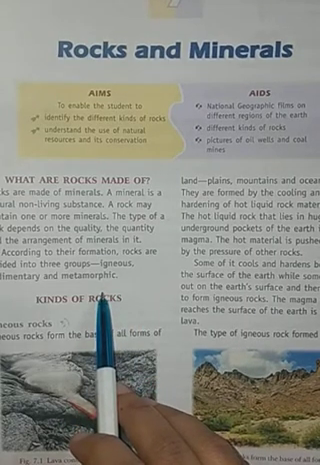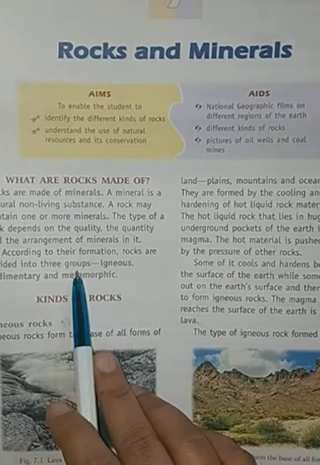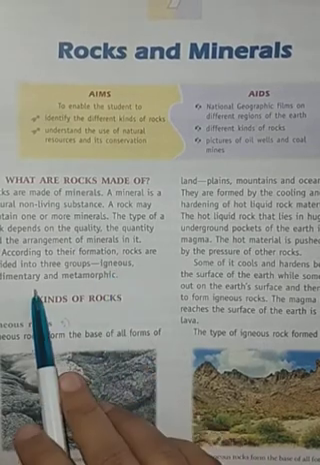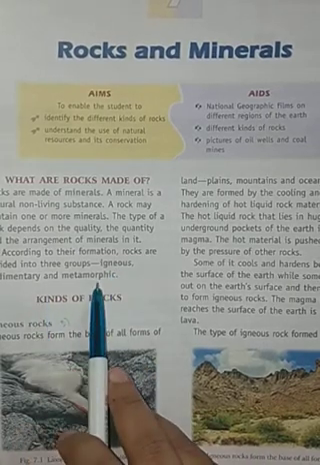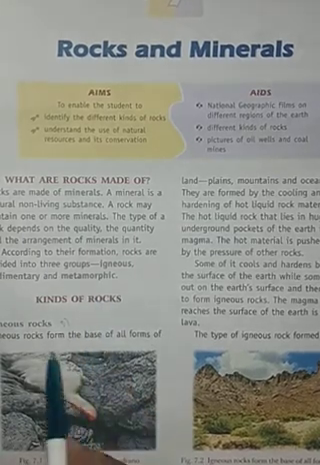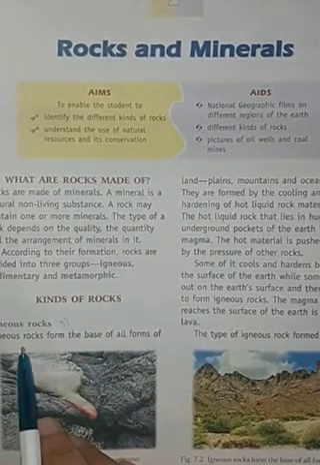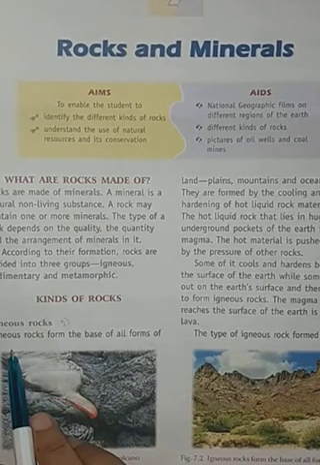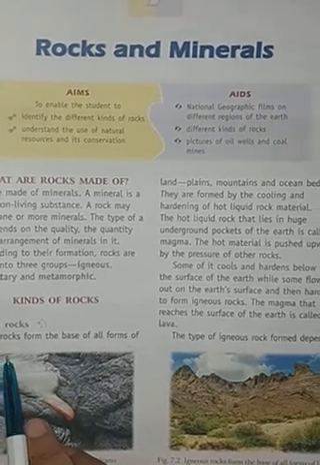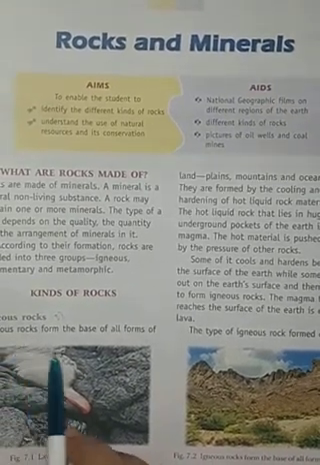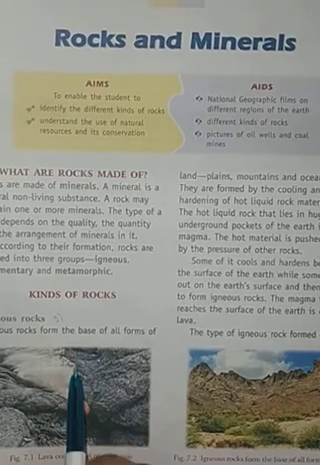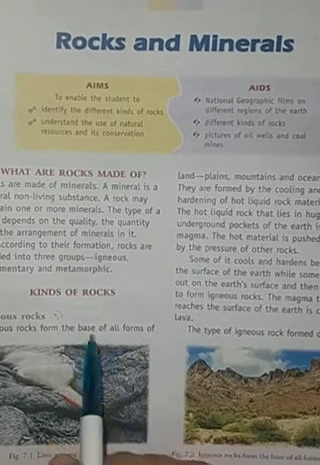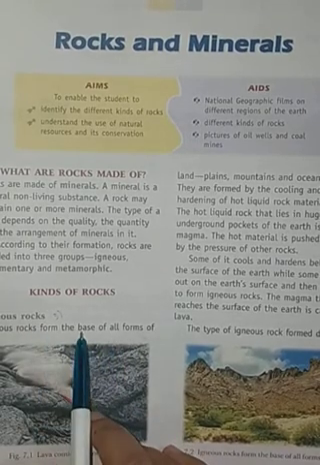Rocks are classified into three groups on the basis of their formation: igneous rocks, sedimentary rocks and metamorphic rocks. Then we will study igneous rocks in detail. How are igneous rocks formed? They are basically formed from volcanic eruptions. The magma that flows due to the volcanic eruption is converted into igneous rock after cooling.